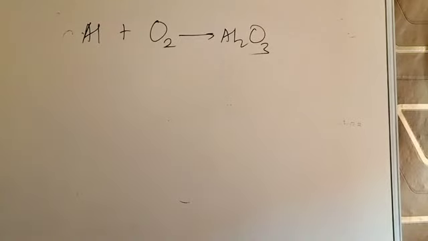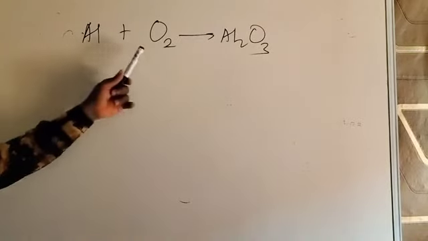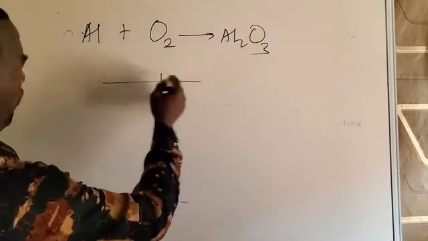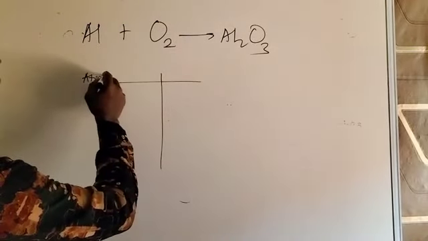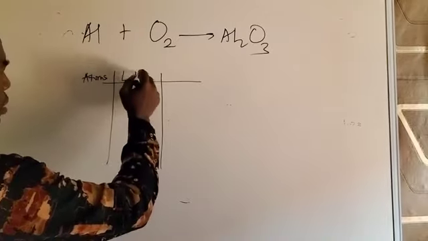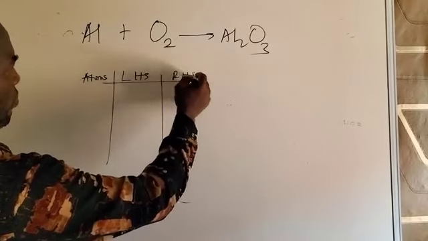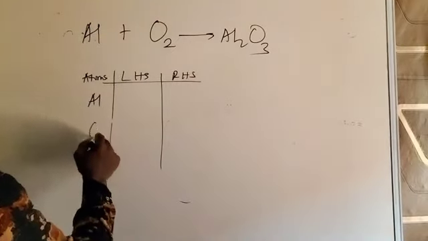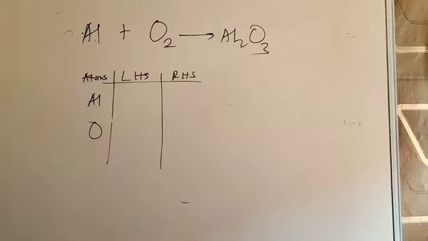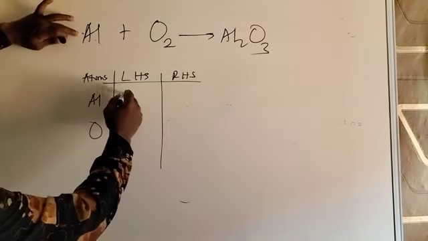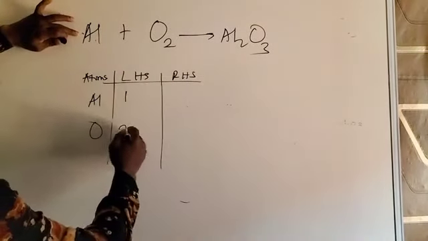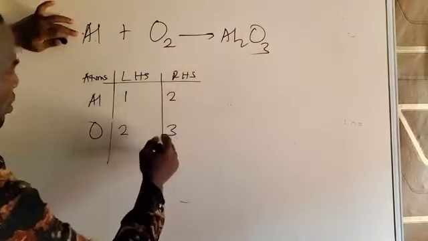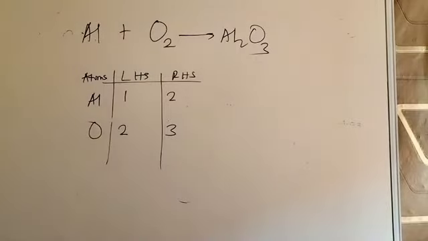So let's look at the problem on the board. Aluminium and oxygen giving us aluminium oxide. To balance this equation, we have our atoms, then left-hand side, right-hand side. Pick the atoms, the elements, the symbols, Al and O, oxygen. Count the atoms. Aluminium is 1, oxygen 2, aluminium on the other side 2, oxygen 3. So we want to balance this equation.